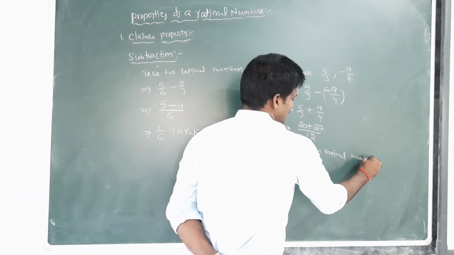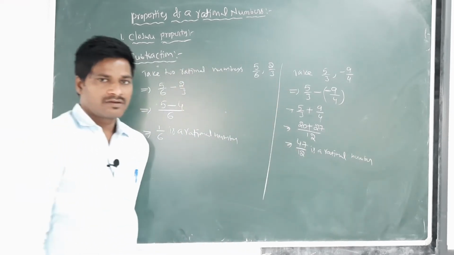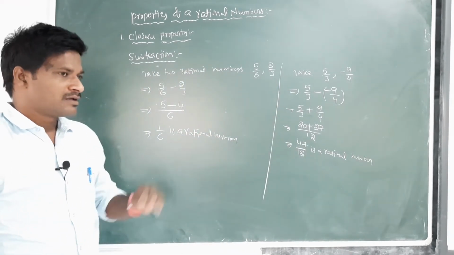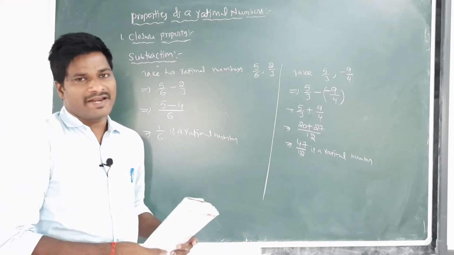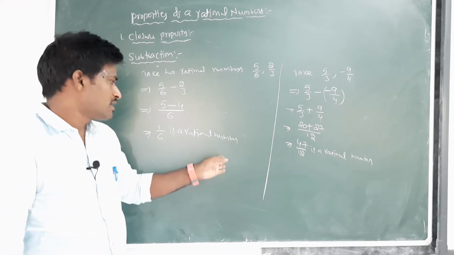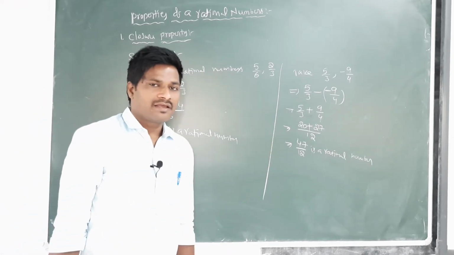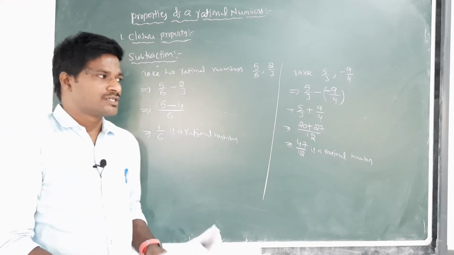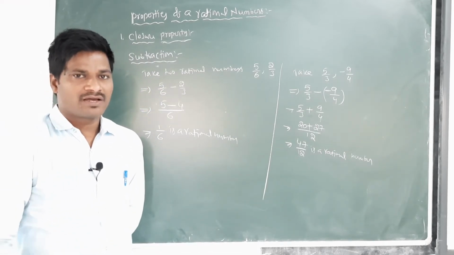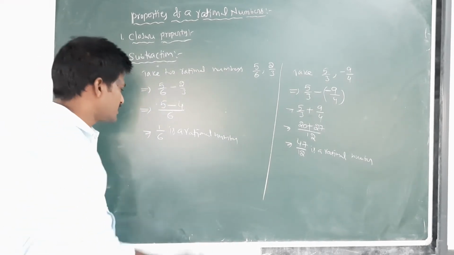We observe that subtracting two rational numbers gives again a rational number. So rational numbers are closed under subtraction.